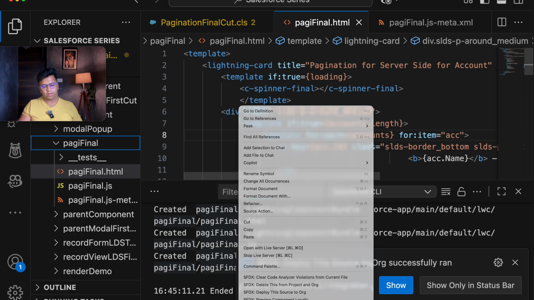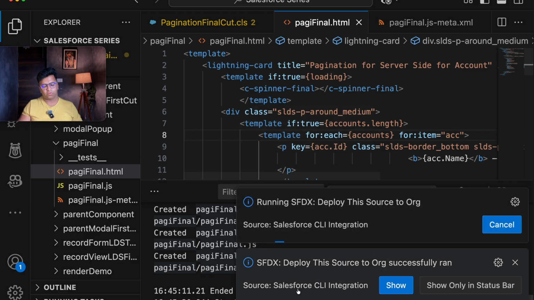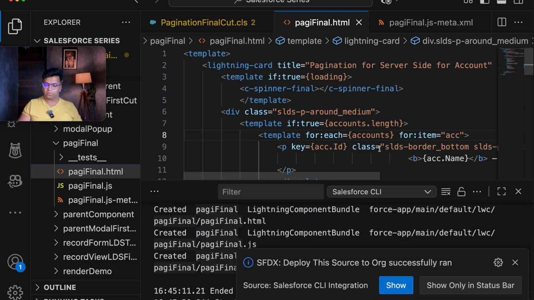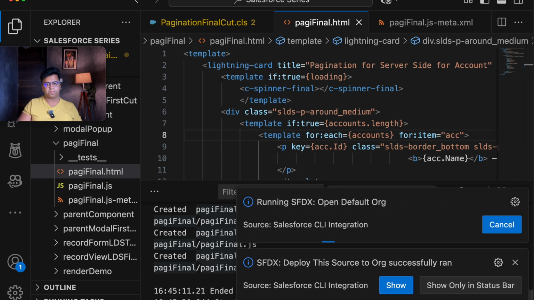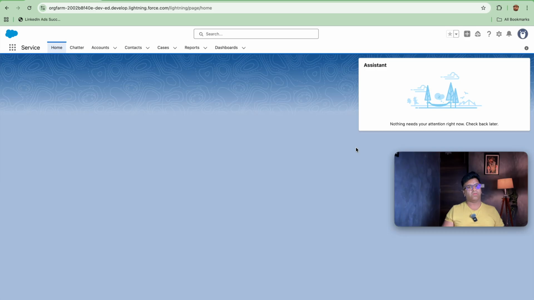So if I go here and deploy to my source org, now you will see your component get deployed. So now it is time to check our component in the Salesforce tab. So let's click on Salesforce in order to check the same. So now our Salesforce page has loaded. So now it is time to test our pagination component that we have created, to see if it is working successfully or not.